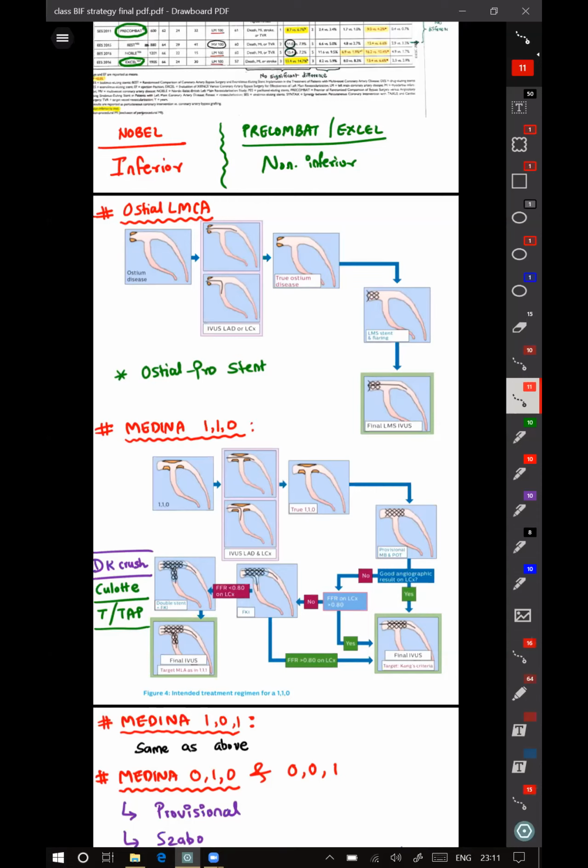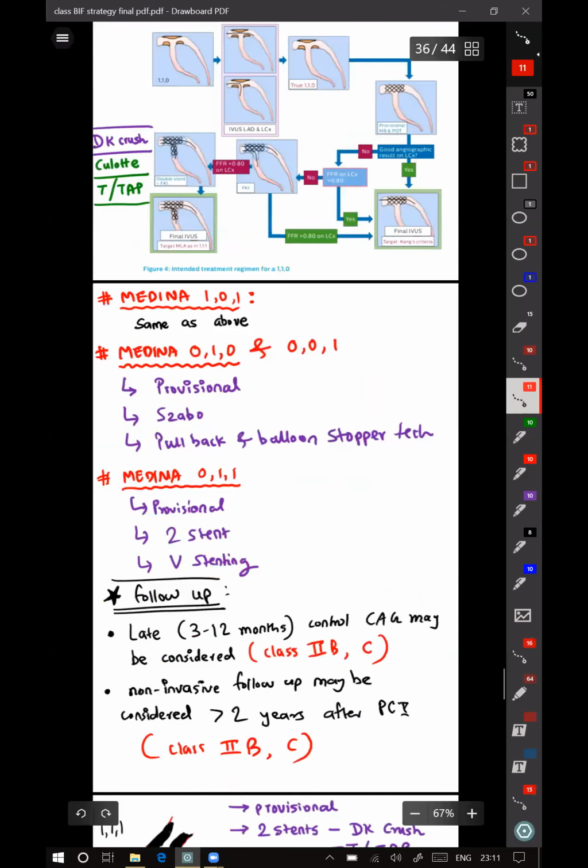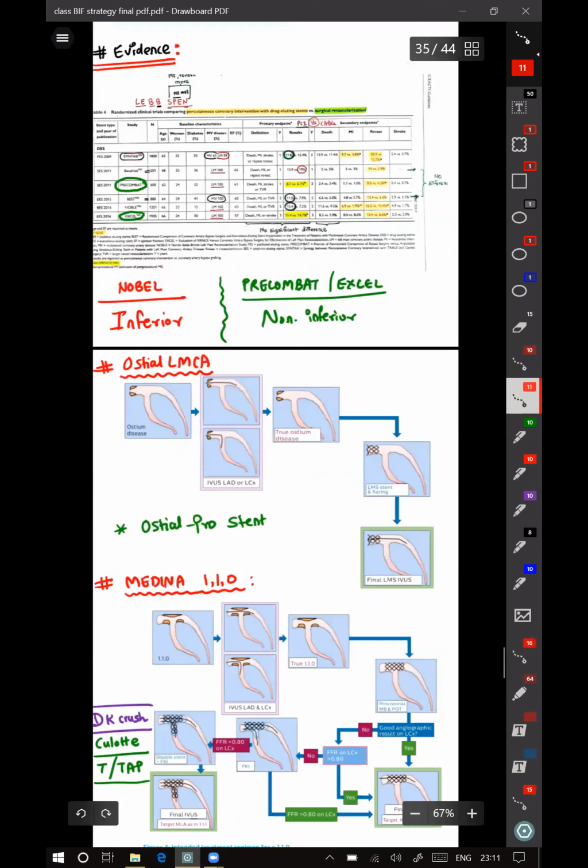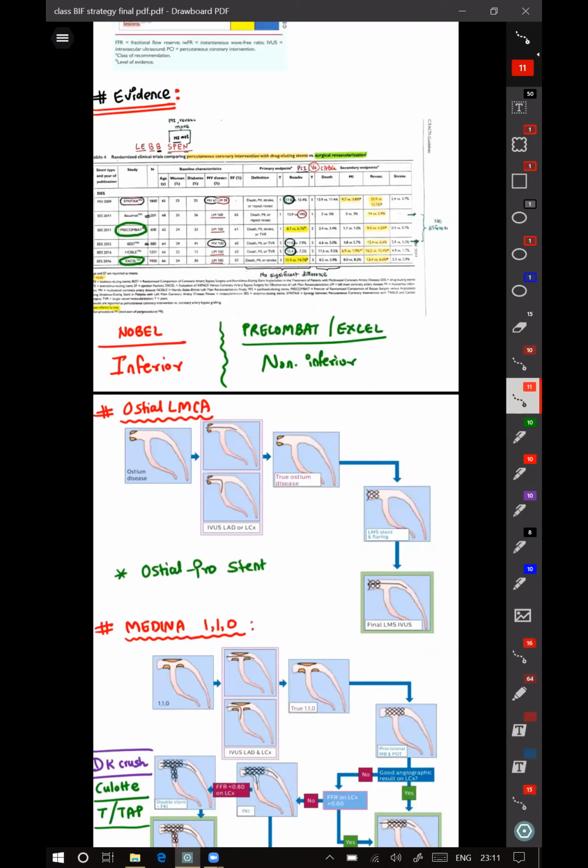So they looked at the real world scenario and compared a 1-stent strategy versus a planned 2-stent strategy in EXCEL, and found that the 2-stent and 1-stent strategies did not differ. So even the ESC 2B recommendation for left main bifurcation is being called into question now, because it is not standing its ground when the 2-stent strategy is compared to the 1-stent strategy.